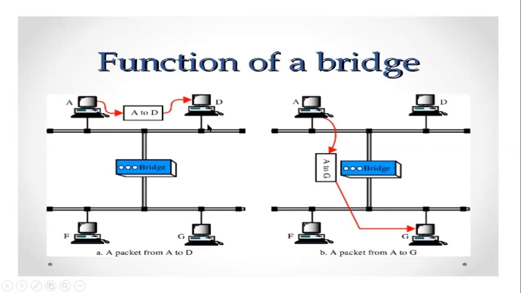If it is in the same segment, it doesn't connect with the bridge and it will just send. Here you can see one more example. If A wants to send the frame to computer G, then this bridge will act as a mediator.